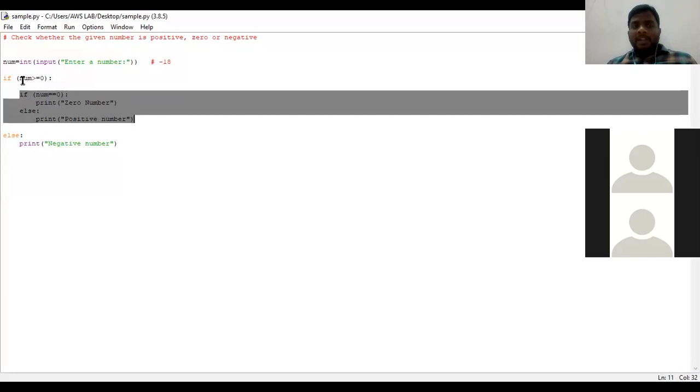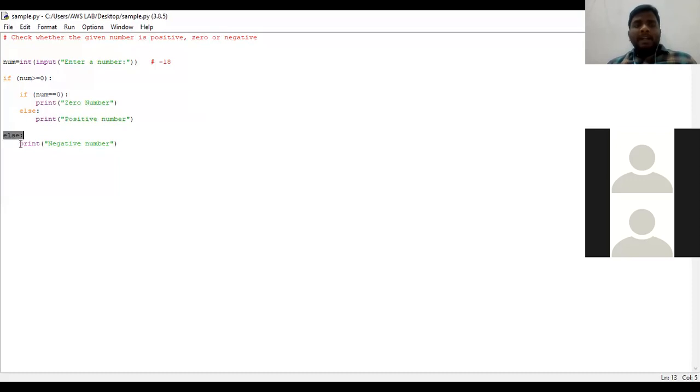If the if condition has failed, the interpreter does not enter into the body of if. Automatically it goes to else, and it checks for this and it runs this particular statement. So when we take a positive number, here it gets satisfied. If you take a zero number, here it gets satisfied. If you take a negative number, here it gets satisfied. Clear? Now we shall perform.